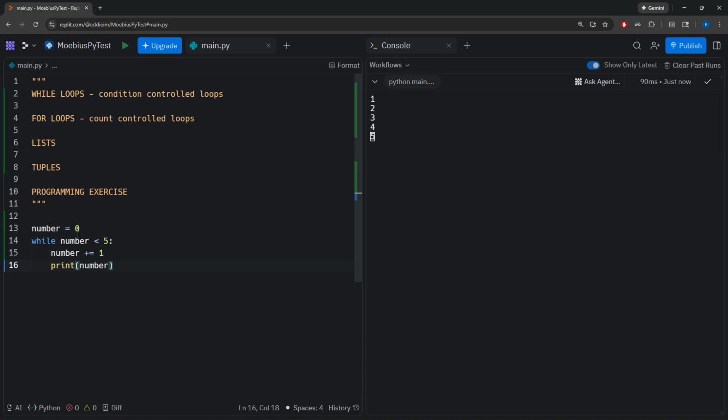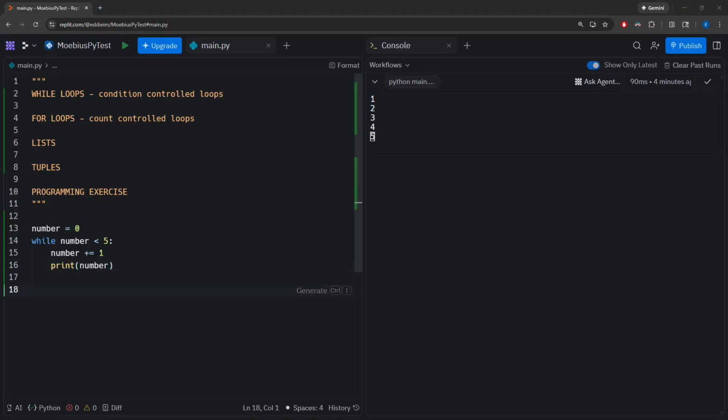Reach the bottom, go back up to the top, check the condition, and over and over again, until eventually we print the number when it is 5, and 5 gets printed. I go back up to the top, 5 is less than 5. That is not true. So because the condition became false, the loop broke, and now the loop is finished.